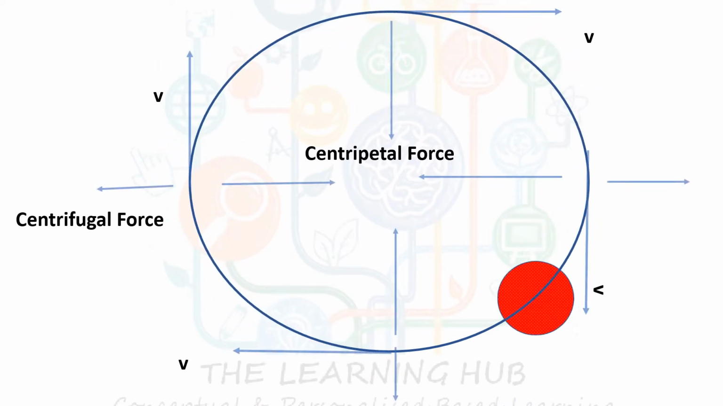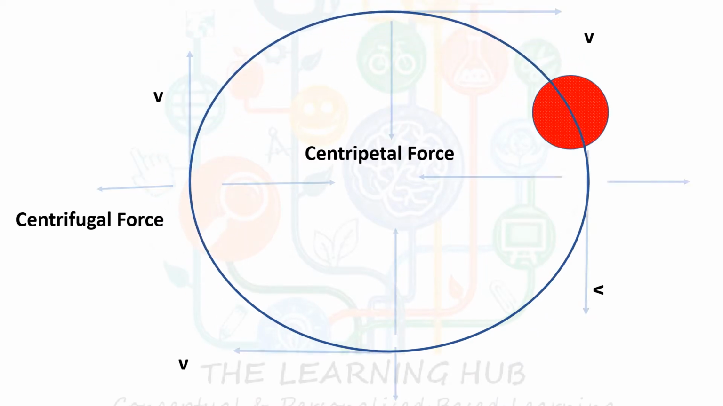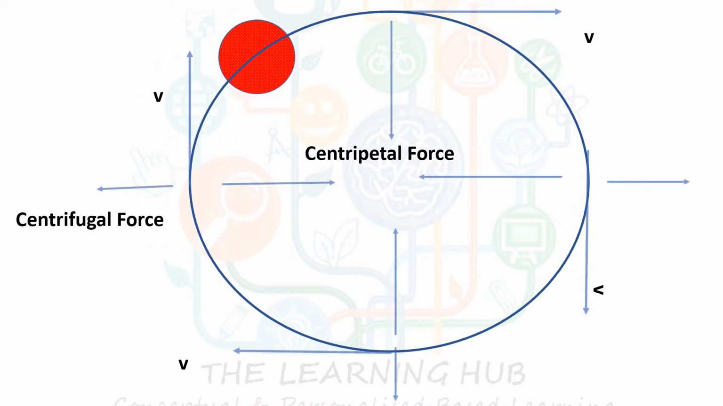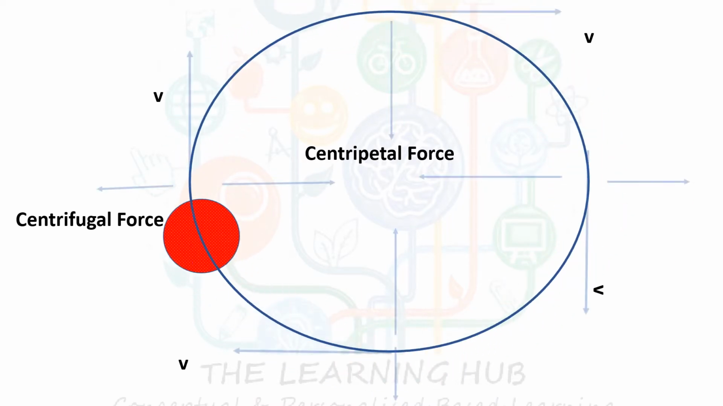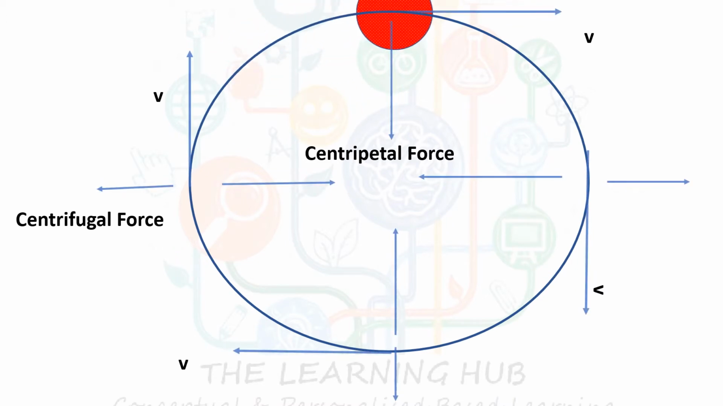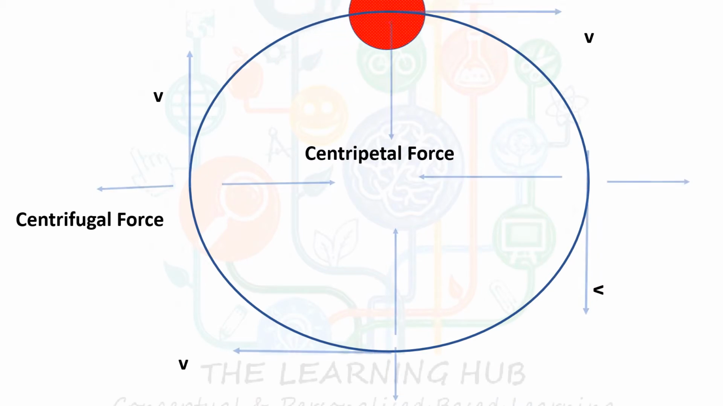Now the motion of a body moving with constant speed along the circular path is called a uniform circular motion. Here the speed is constant but the velocity is changing. So it must be having some acceleration acting towards the center which is making it move around the center.